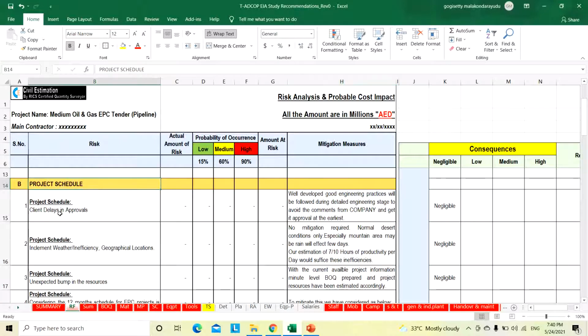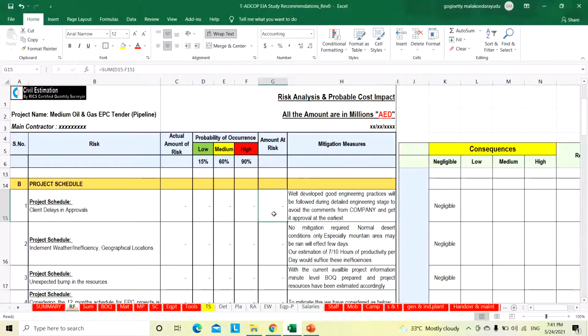Then project schedule, client delays in approvals. As we told, this is an 18 month EPC duration. I think the duration is a little bit low. So if any client approval is delayed, our engineering will be delayed, then the AFC drawings will be delayed. That will affect our total overall project schedule. So good engineering practice will be followed during the detail engineering stage to avoid comments from the company and get approvals at the earliest. We also raised clarifications with the company during the tender itself and received replies.